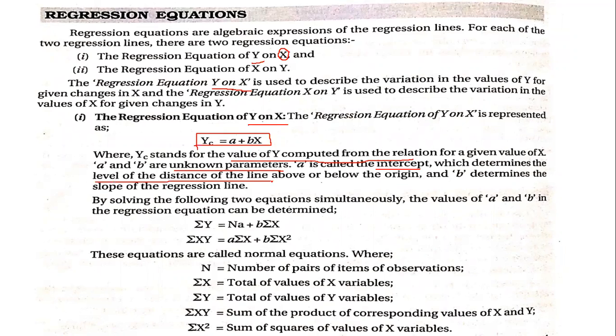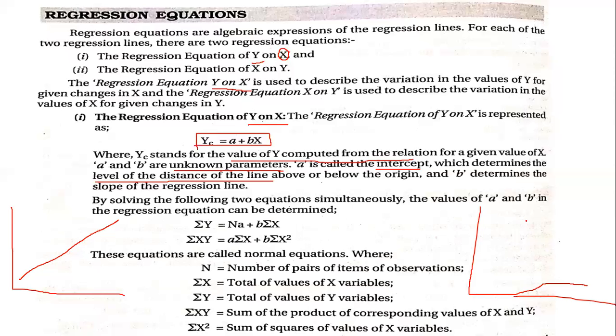Now this regression line, if you plot the numbers on a graph, you will get a regression line either going up like this, or like this.